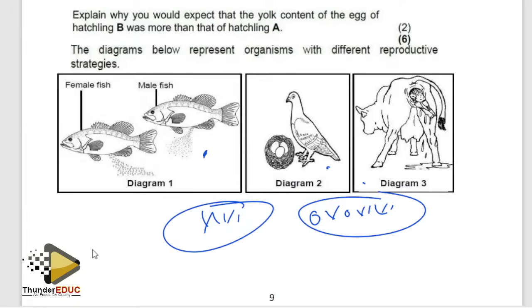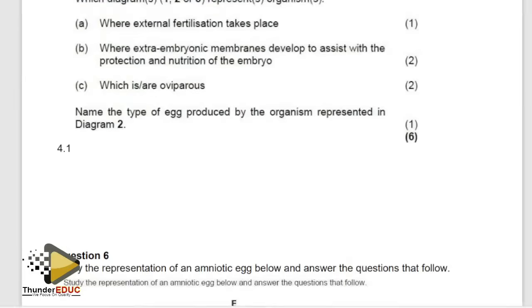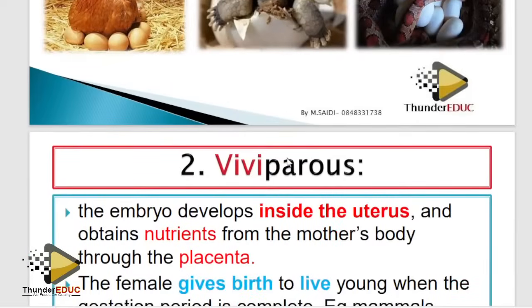So the mother is taking it as a shelter. So it is only oviparous which can either be internal or external. This is internal fertilization, yes, but still it is oviparous. This is external fertilization, but is oviparous. So it can be external oviparous or internal oviparous. So please don't confuse that, because students also confuse that. This is not too many marks, but I'm just trying to show you the small mistakes students make in each topic, and what you're supposed to emphasize, so that you can get a distinction.